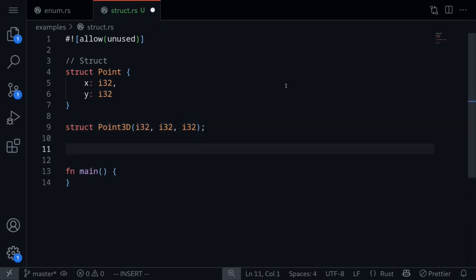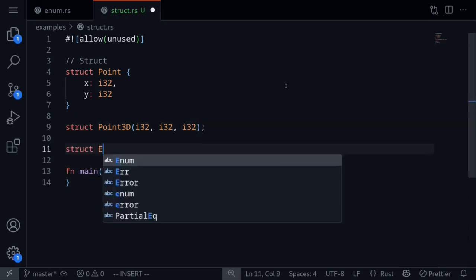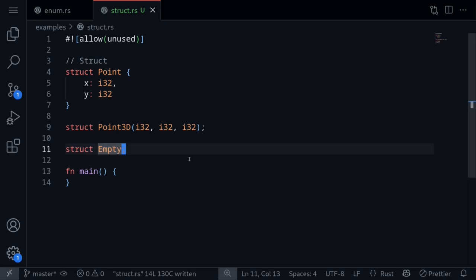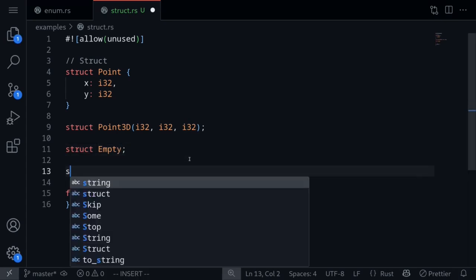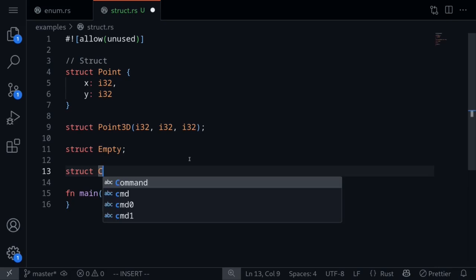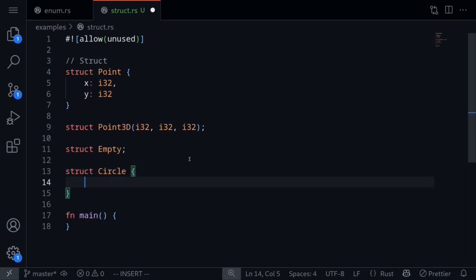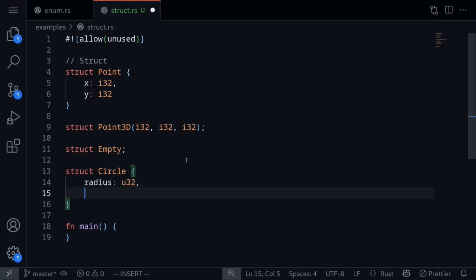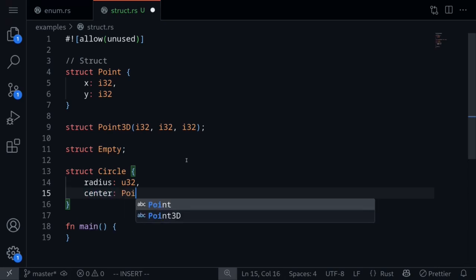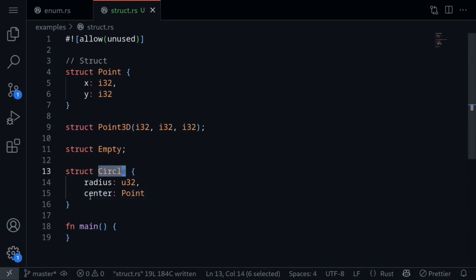We can also create an empty struct, for example, struct Empty. And finally, we can also create a nested struct. For example, a circle can be represented as a radius. Radius will be a non-negative number, so let's say u32. And then the center of the circle, let's say center, will be a struct Point. Inside the Circle struct, we're storing another struct called Point. So these are some examples of a struct.